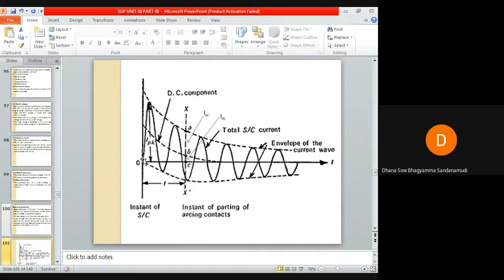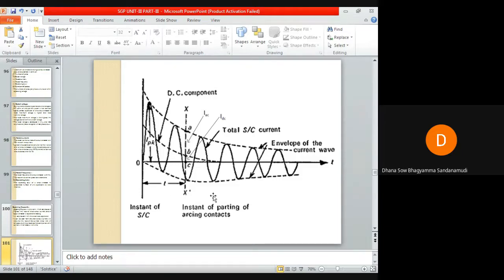So the trip coil of this trip circuit gets energized, and the trip coil will pull the moving contact of the circuit breaker away from the fixed contact. It will take a certain time. You can see here that after a certain interval of time, the instant of parting of the arcing contacts, the circuit breaker contacts are open. Let us assume the time taken for the circuit breaker contacts to open is small t.